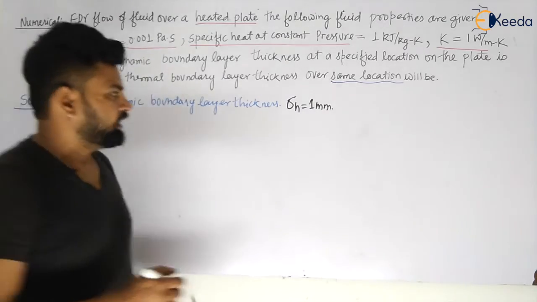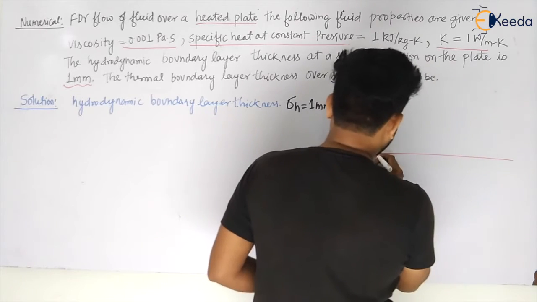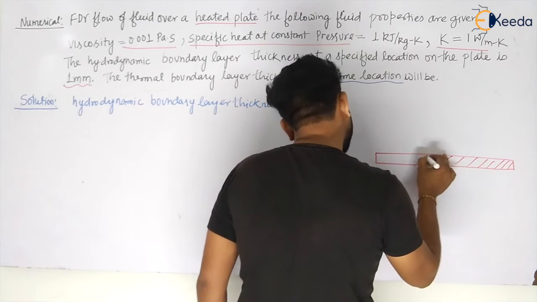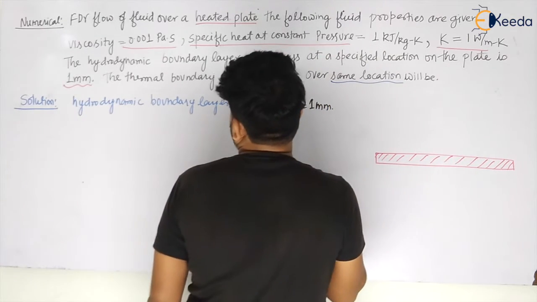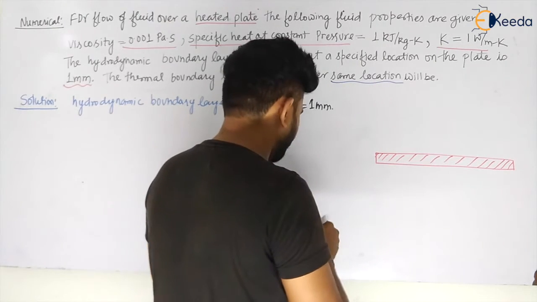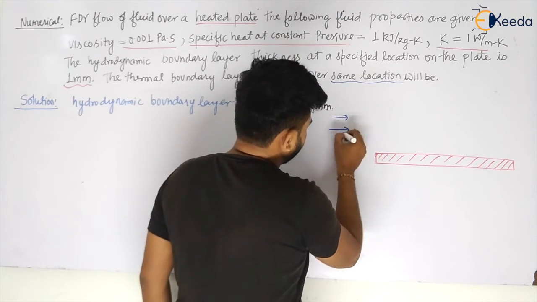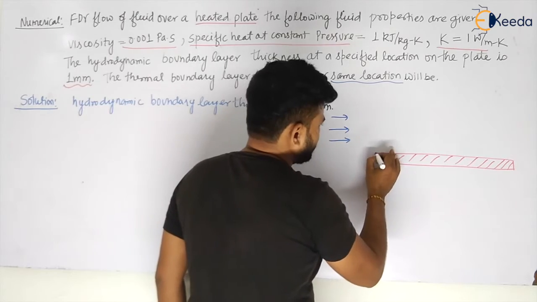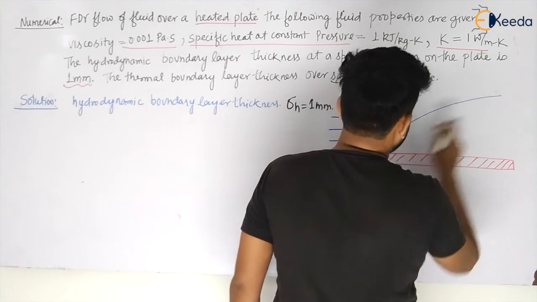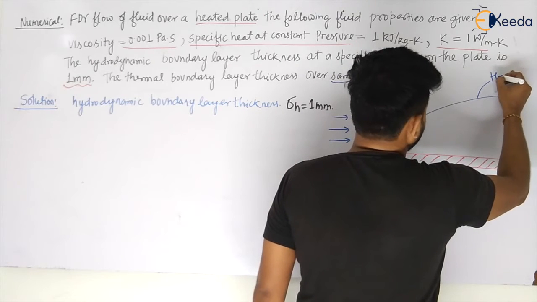Let us analyze it. If there is a hot plate, my dear students, and over this hot plate the fluid is flowing, let us say a cold fluid is flowing. So what will happen? There will be some boundary layer generation. Yes, there will be some boundary layer. Let us say this is your hydrodynamic boundary layer, HBL.